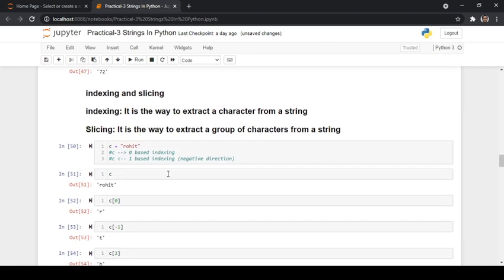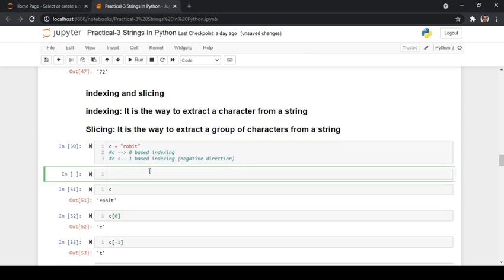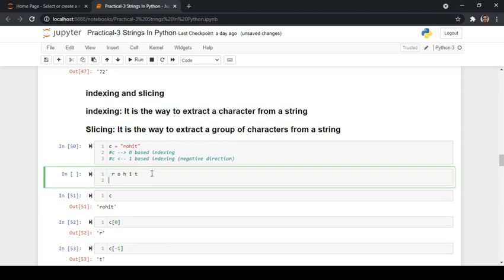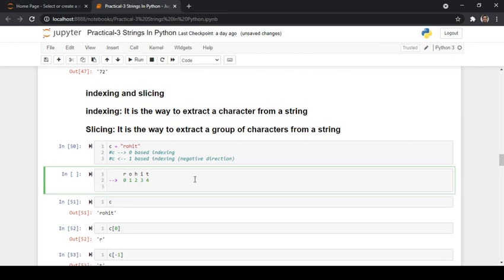How? See, basically what exactly happens is, Rohit, r o h i t, and when going in this direction, 0, 1, 2, 3, 4.